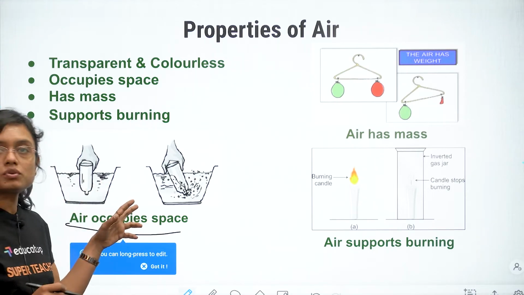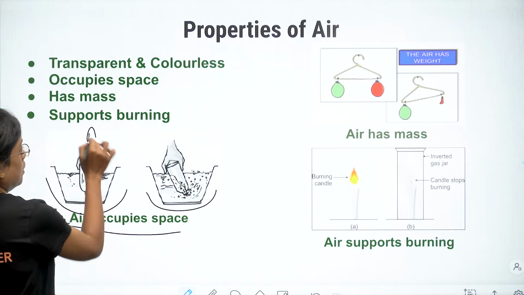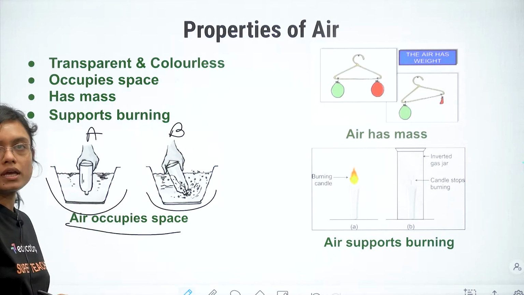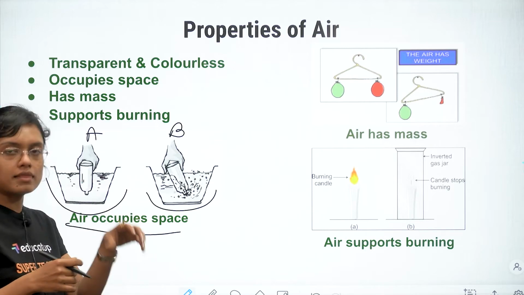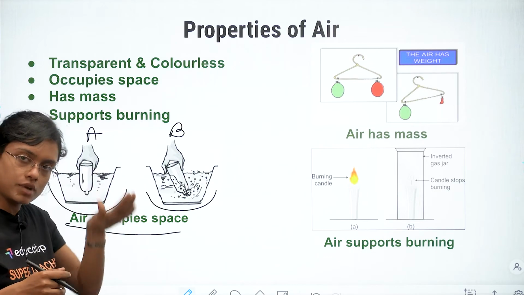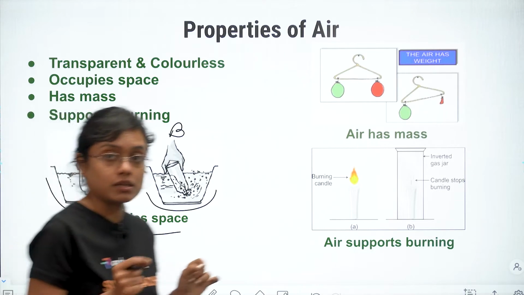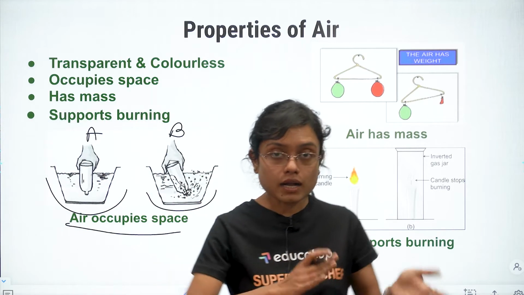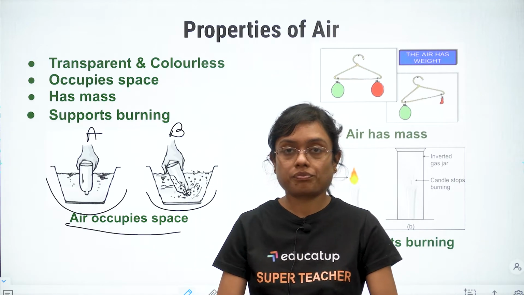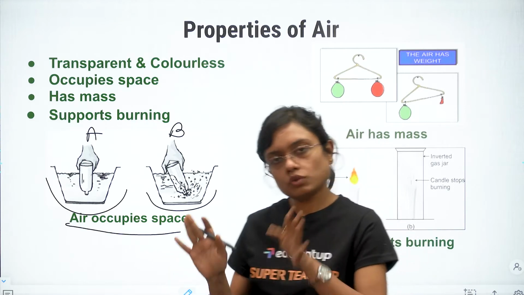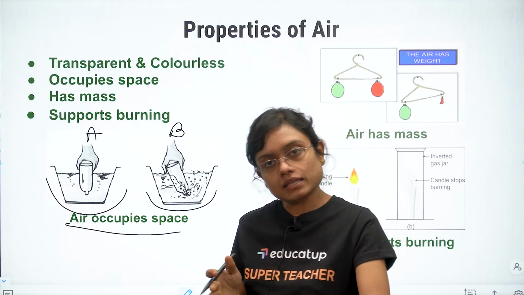Now, what you have to do actually, you have to take two tumblers, A and B. What you can do, put a straight empty mug or a glass in tumbler A filled with water, straight like this, pressing it down without tilting it even a little bit. Not at all slanted or anything like that. Just straight. Put it straight. All right. And you will see that nothing will happen. It will go by applying a little force.